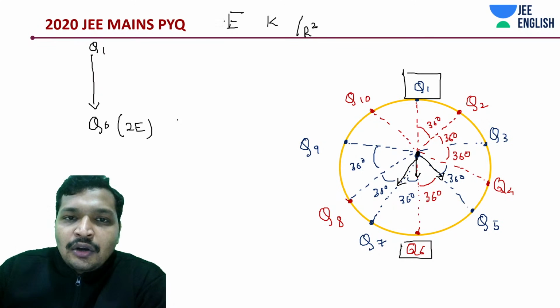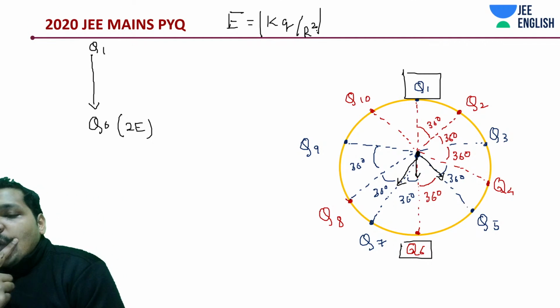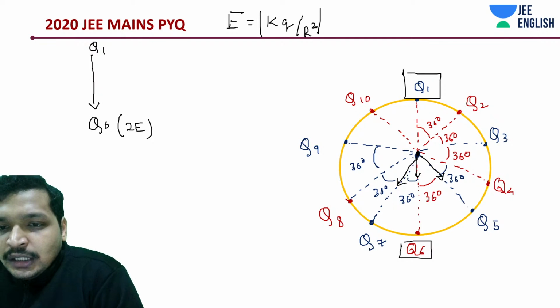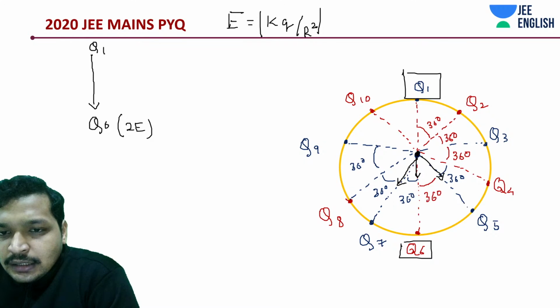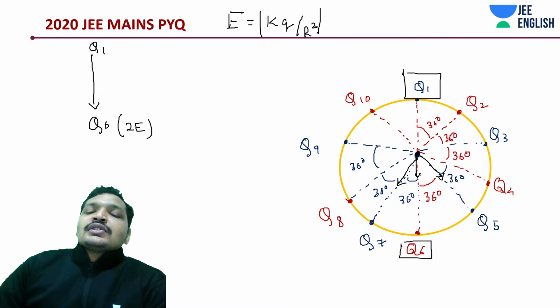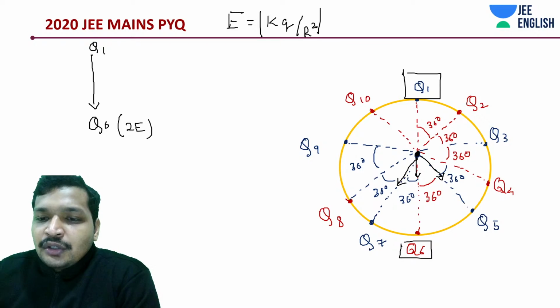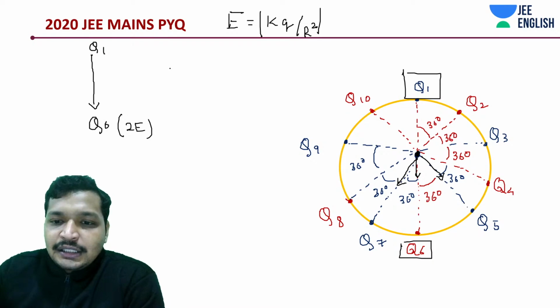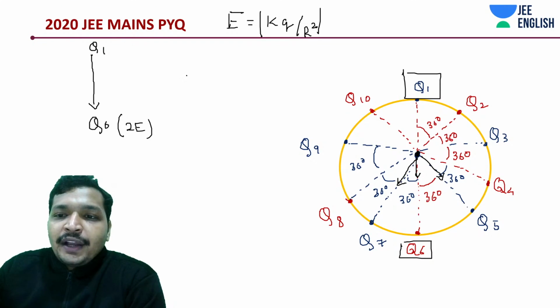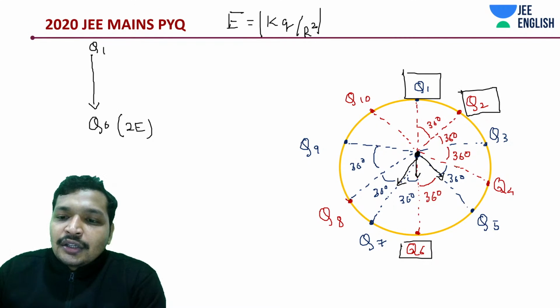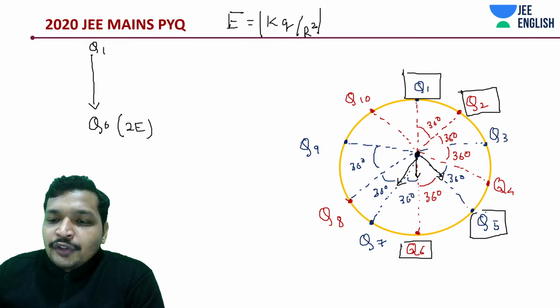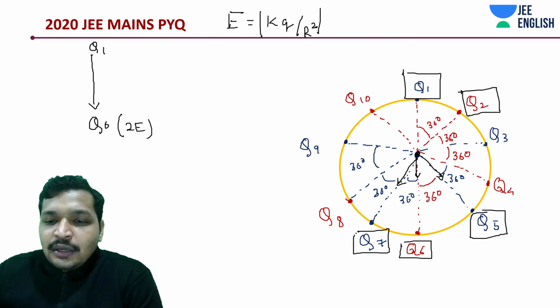E is a positive quantity, just magnitude, KQ by R square. Out of here also it would be E, and due to these two also it would be E at the center. This is also 36 degrees. This also 36 degrees. So this would be root 2E in this direction due to Q7 and Q5 plus that of Q8 and Q10. What I mean is at this center Q2, Q5, you need to work it out yourself as well to understand how it comes.